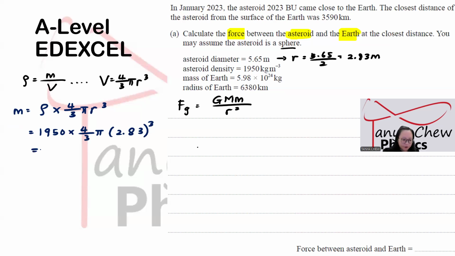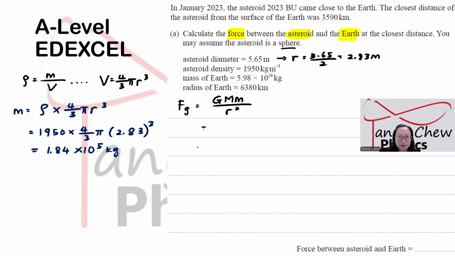So I just keep it first, and times 4 over 3 times pi, and I times 1,950. So I got 1.84 times 10 to the power of 5 kilogram. So this is the mass of the asteroid.